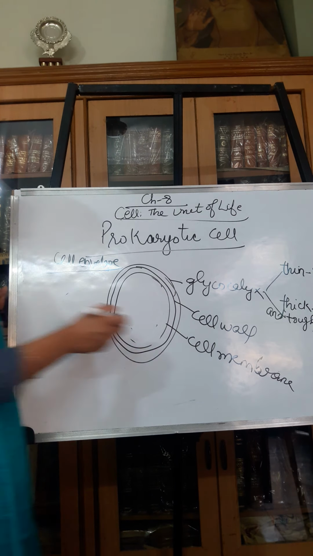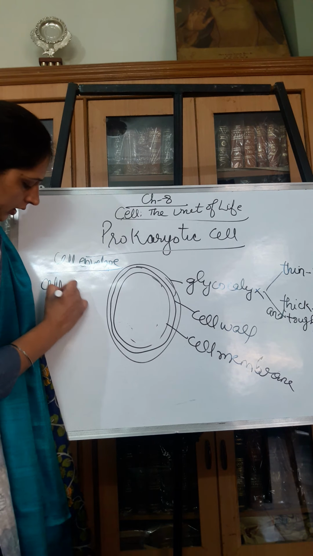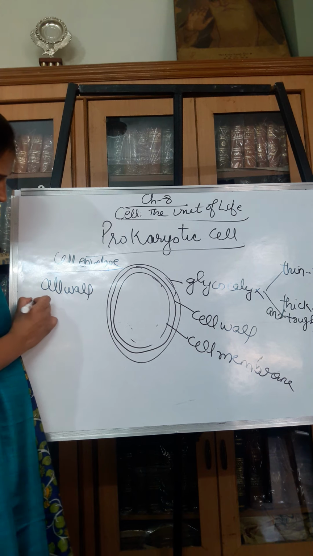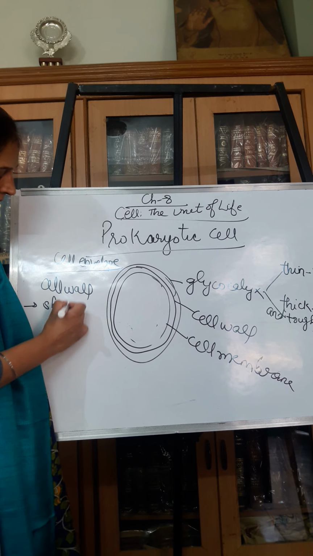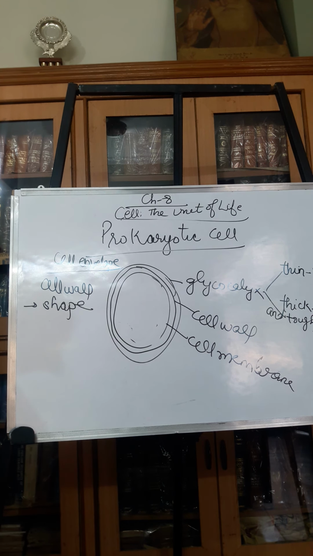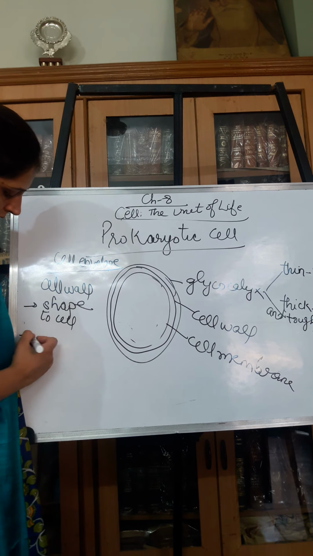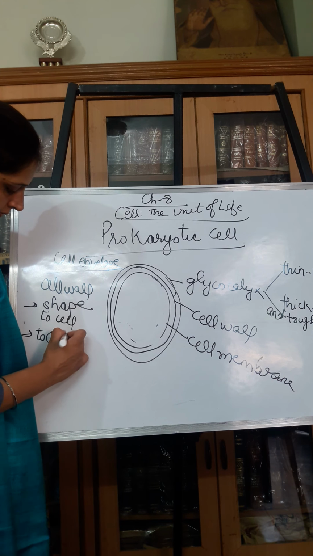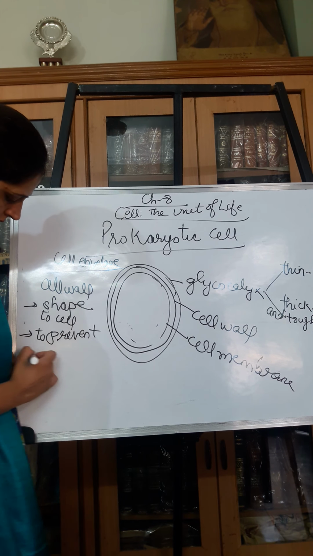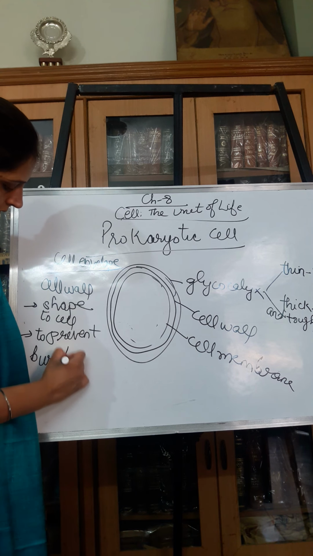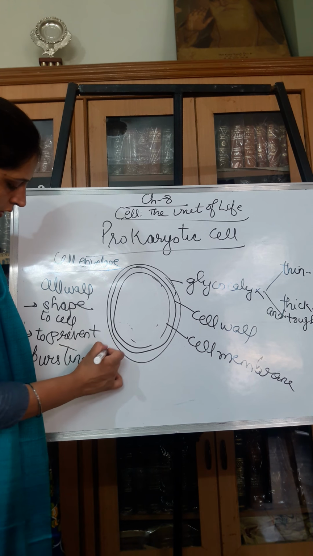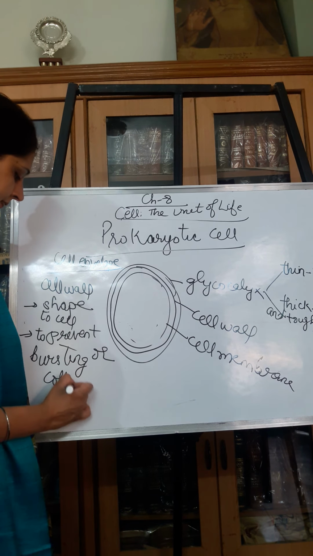So the main functions of the cell wall are to provide shape to the cell and to prevent the bursting or collapsing of the cell.